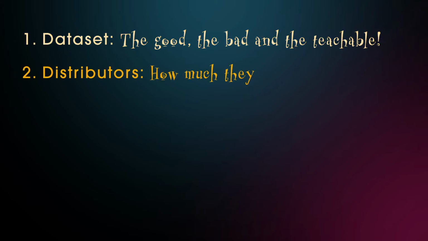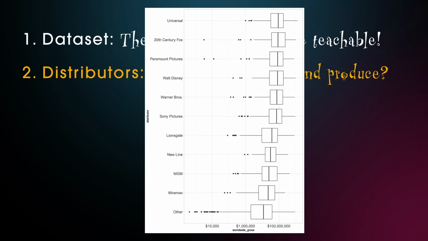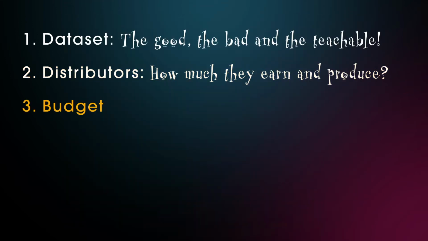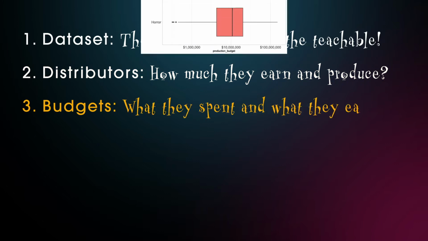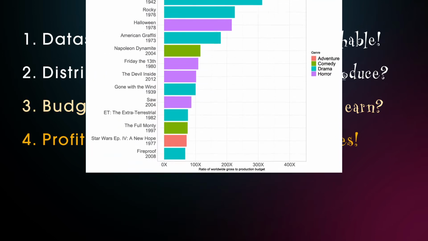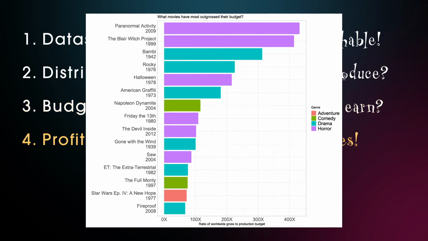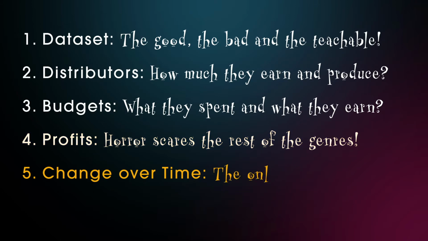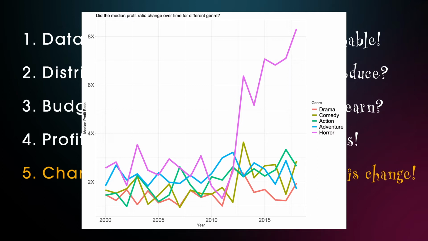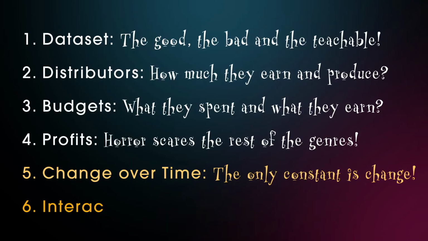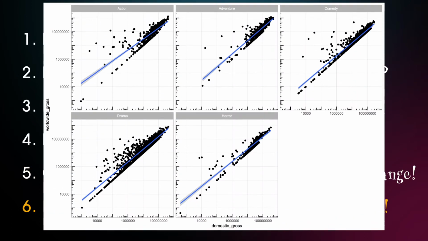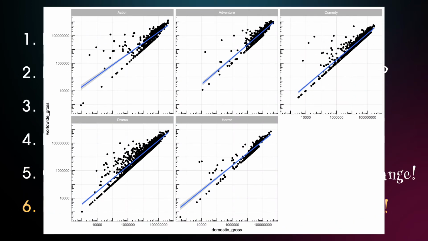We will find the distributor with the biggest worldwide gross and see how many movies each of them made within each genre, and what the production budget distribution looks like. We will also make a graph showing that from the top 10 movies ranked by profit ratio, 5 are horror movies. Showing how the median profit ratio changed over the last 20 years is a good exercise for averaging data on an annual basis. And at the end I will show an interactive graph like this one and some fast addition and analysis, for example the correlation between US domestic and worldwide growth.